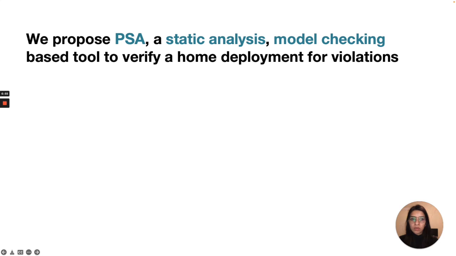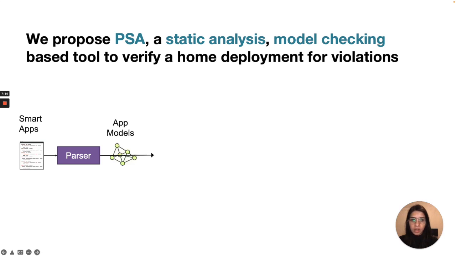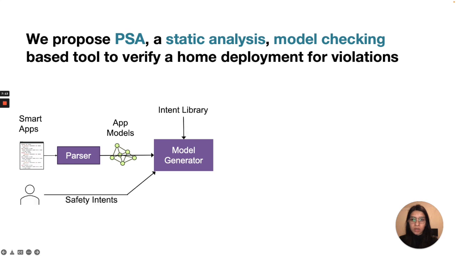To this end, we propose PSA, which is a static analysis model checking based tool. PSA takes the source code of apps deployed in a smart home as input. A platform-dependent parser in PSA then creates app models for our chosen abstraction and feeds them into a model generator. The model generator also takes intents selected by the user and a device environment library as input.